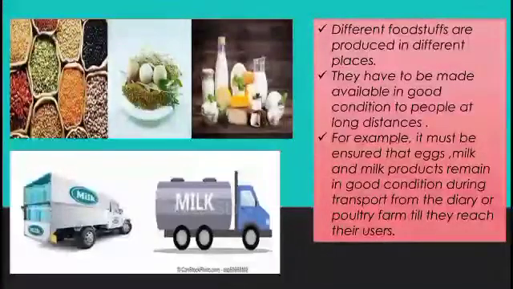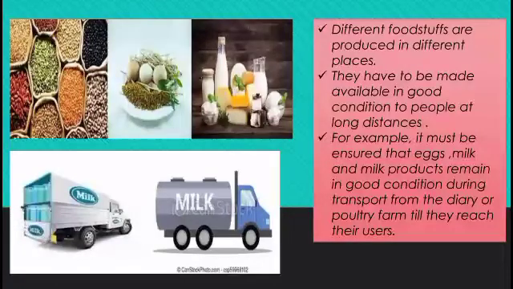All the foodstuffs cannot be produced at the same places because as per the climatic condition, wide varieties of crops are grown in different regions. So different foodstuffs are produced in different places and they have to be made available in good condition to the people at long distances.